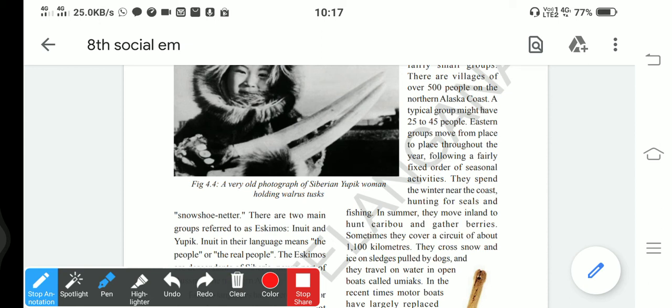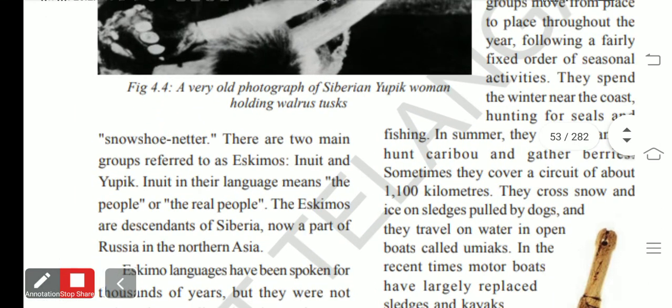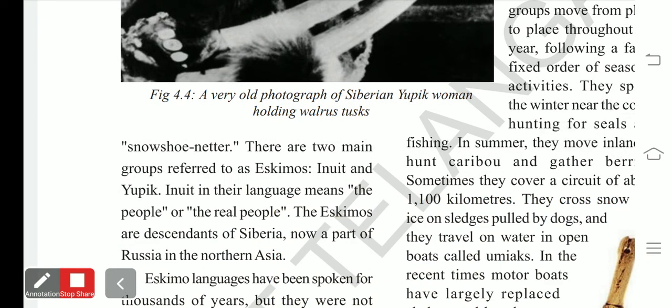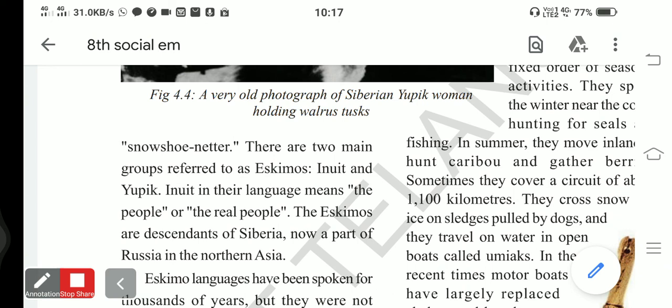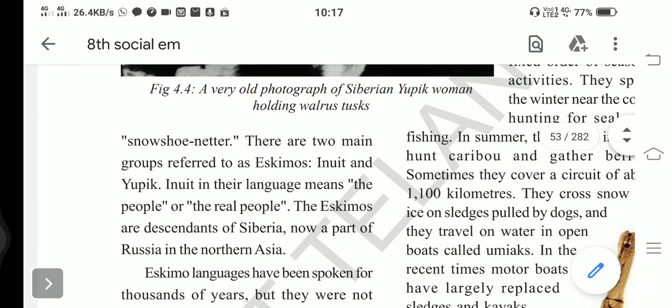In the Eskimos, we find two groups of people. One is Inuit, and the other is Yupik. There were two different types of groups of Eskimos we find in the tundra region.